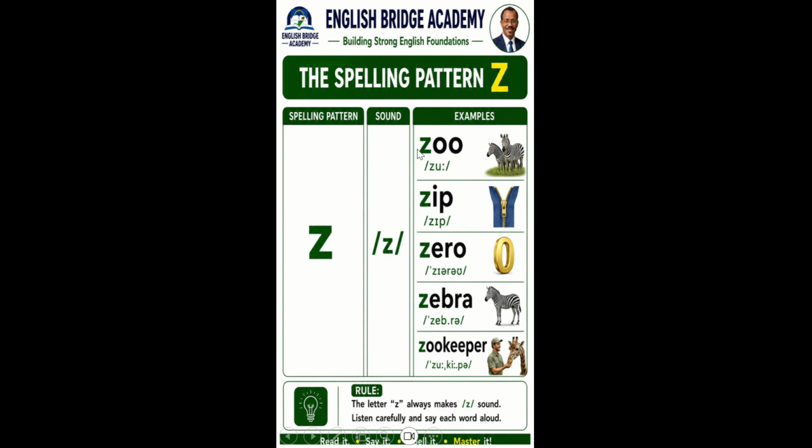The Z sound is always written as Z, as in zoo, zip, zero, zebra, and zookeeper. The letter Z always makes the sound Z. Now let's see the second pattern of the Z sound.